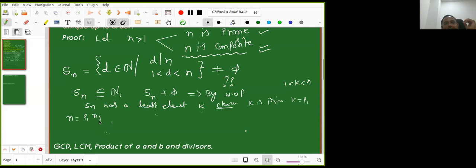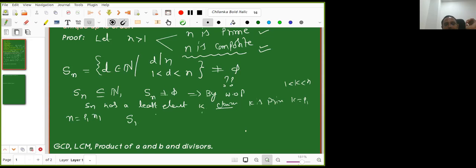Okay. Now if n1 is a prime, then we are done. Now my problem boils down to n1. You remember what I want to show? n is equal to a product of primes. But till now I am able to figure out only p1. Now n1. Now what is it that I will do?